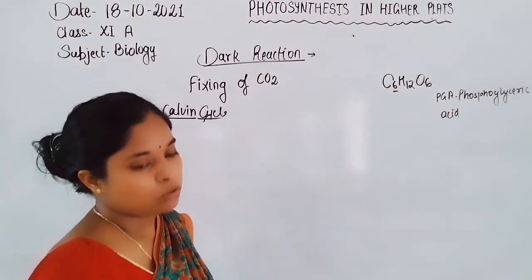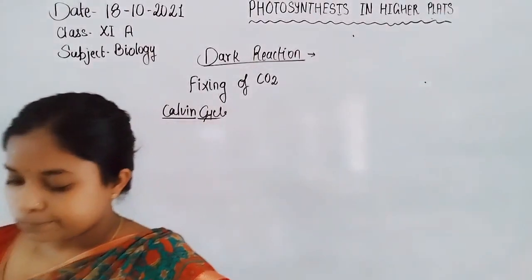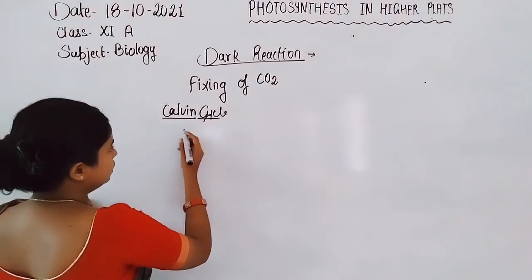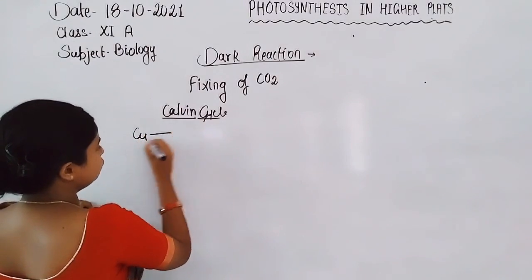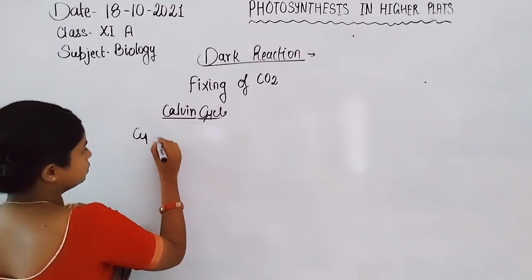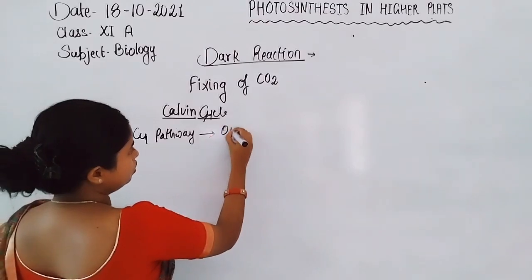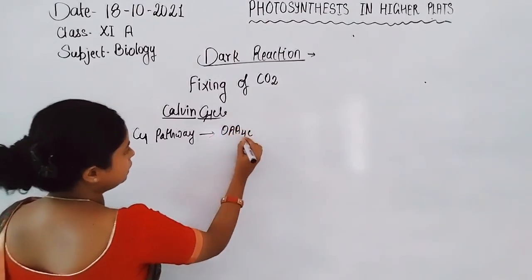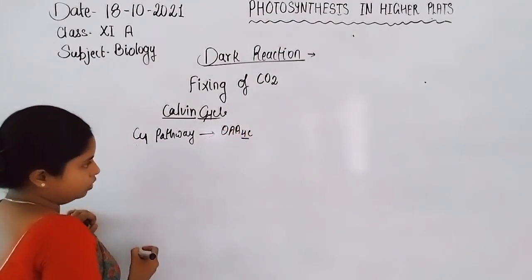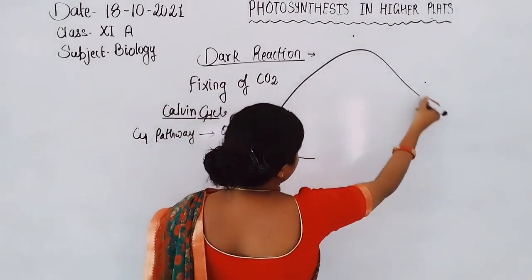They show the Kranz anatomy, a specific feature for the fixing of carbon dioxide. The first product in the C4 pathway is oxaloacetic acid, which is a 4 carbon containing molecule. That's why the pathway is represented as the C4 pathway.